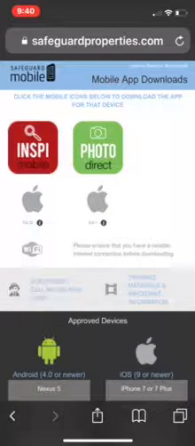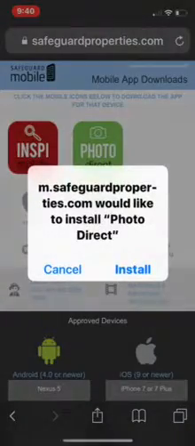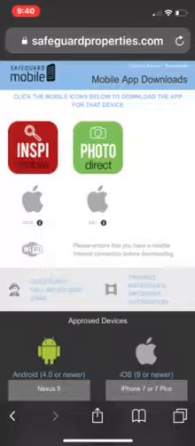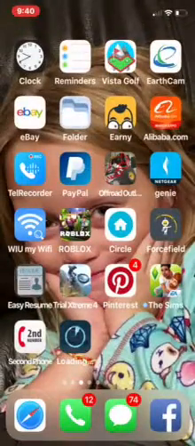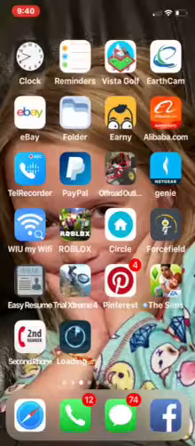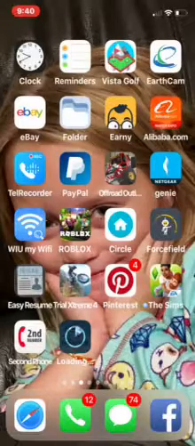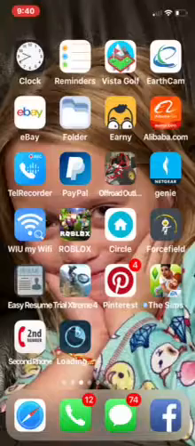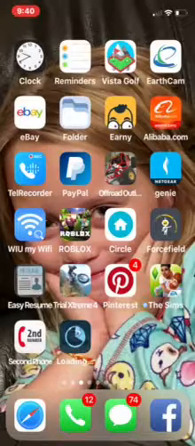You're going to select Photo Direct, touch that, and you're going to select Install. It should be installing. You can go check by flipping that, and there it is. We'll let this install, and then we'll try to open it. We may have to trust it. I'll show you how to do that here in just a second.